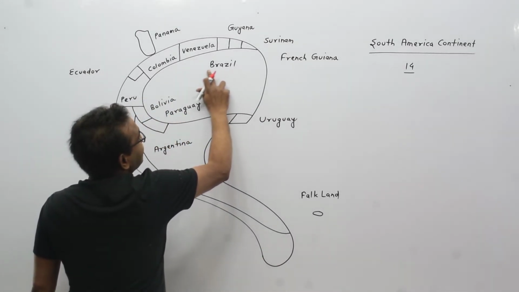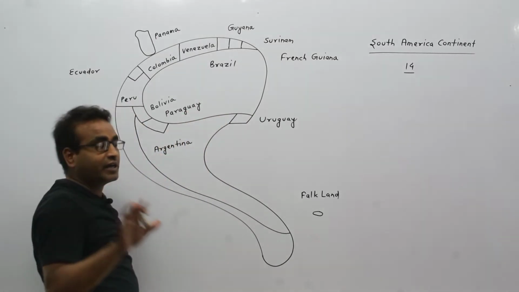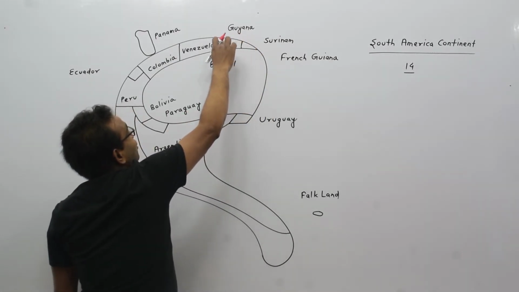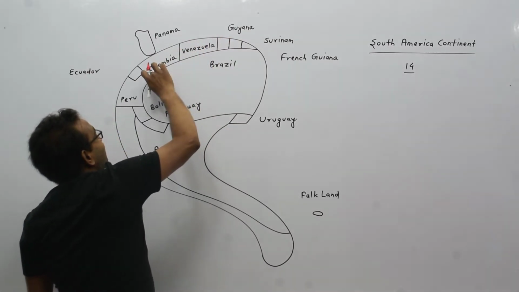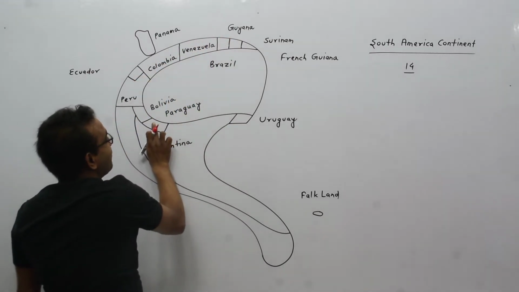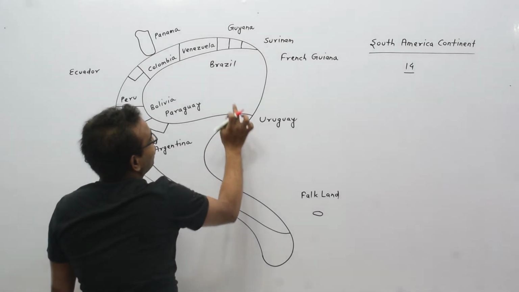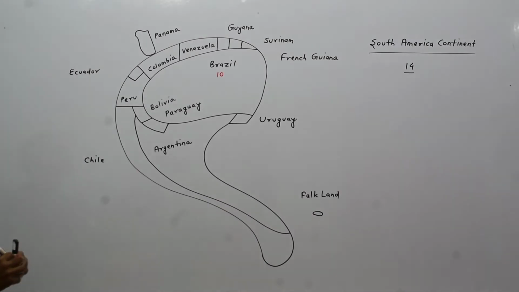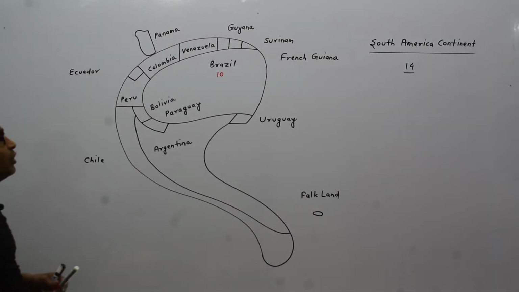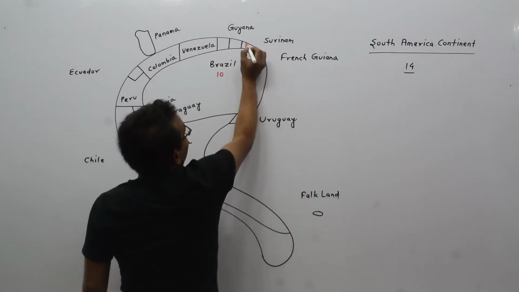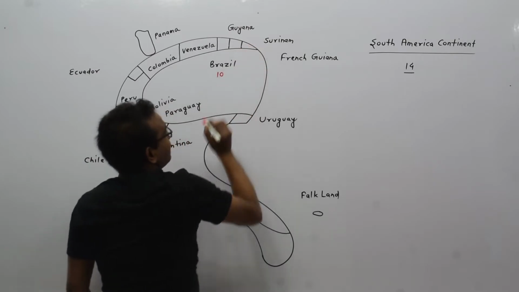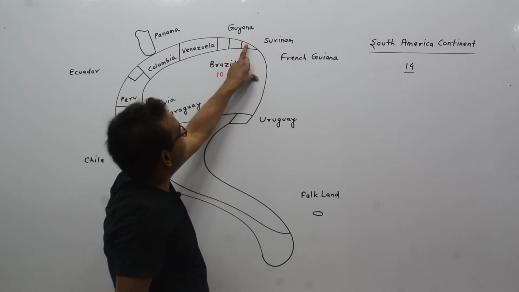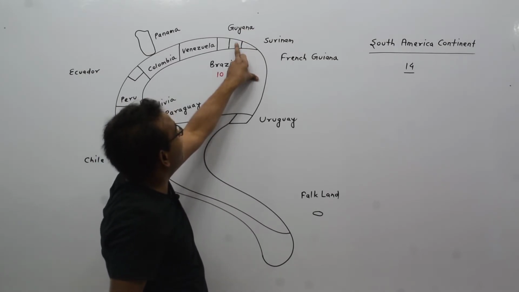Brazil. Brazil has 10 neighbor countries: French Guiana, Suriname, Guyana, Venezuela, Colombia, Peru, Bolivia, Paraguay, Argentina, and Uruguay. There are a total of 10 neighbor countries of Brazil. Look at here. French Guiana touches Brazil and Suriname.